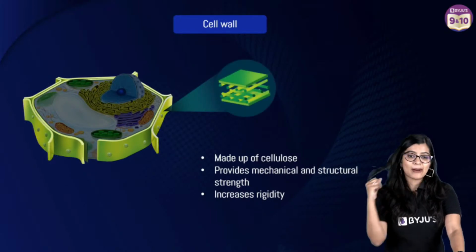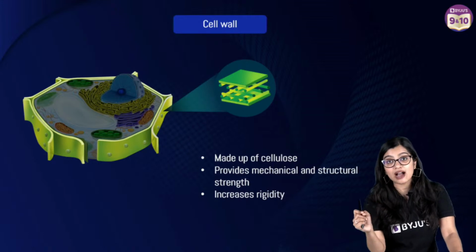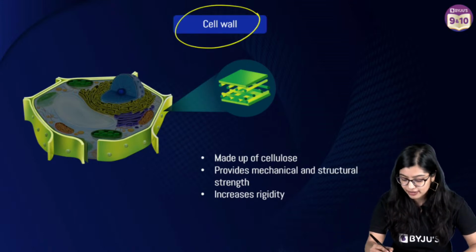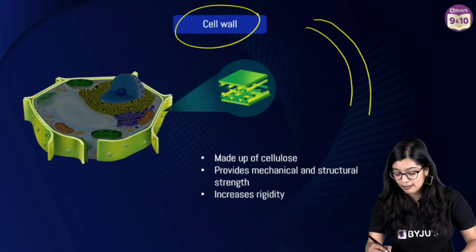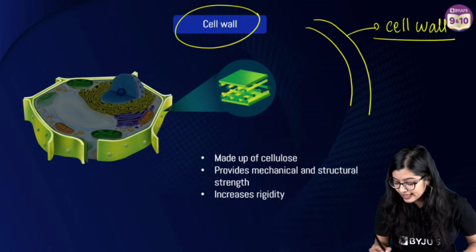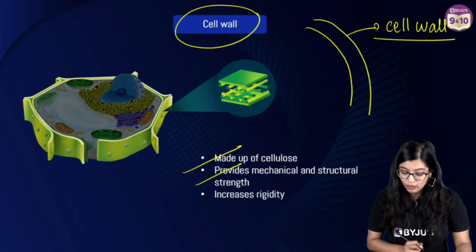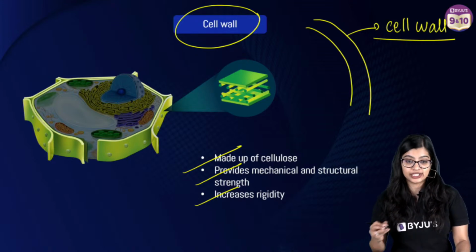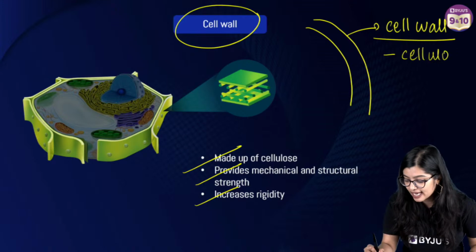Now apart from that, certain organisms like plants, fungi and bacteria have an additional structure called the cell wall. The cell wall is present outside the cell membrane, so this is an additional structure. In the case of plant cells, the cell wall is made up of cellulose. It provides mechanical strength and structure, and it also provides rigidity. So the cell wall in plants is made up of cellulose.